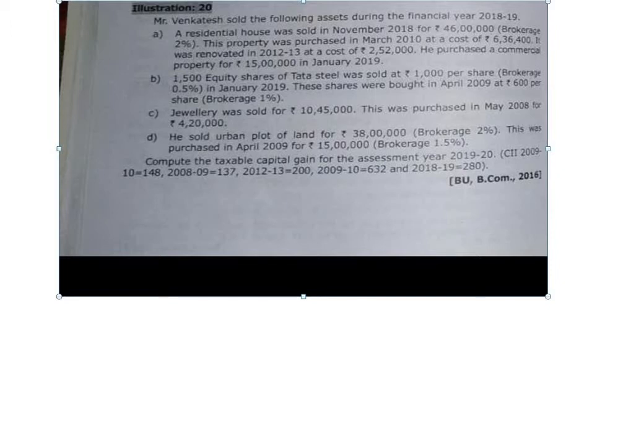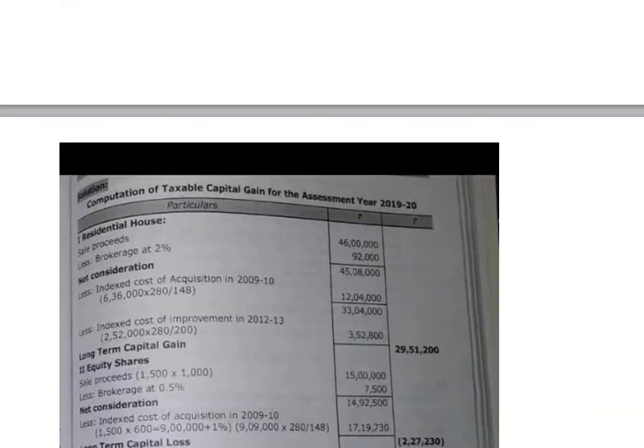So here, sales consideration of the residential house is 46 lakh, brokerage at 2%, 46 lakh into 2%, 92,000. Therefore, net sale consideration is 45 lakh 8,000. Minus, as the given asset is a long-term capital asset, you have to apply the index.